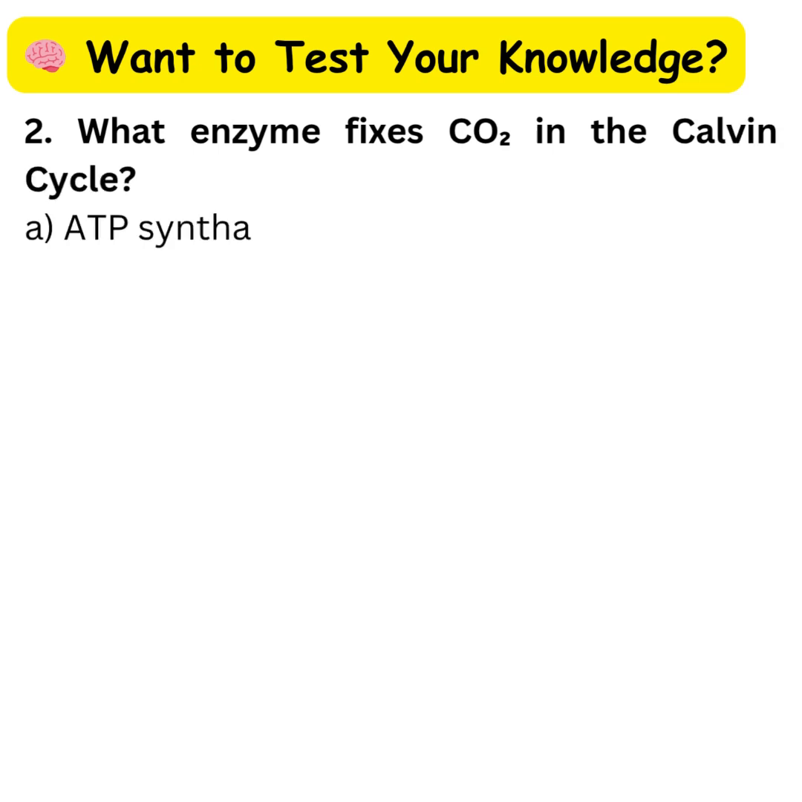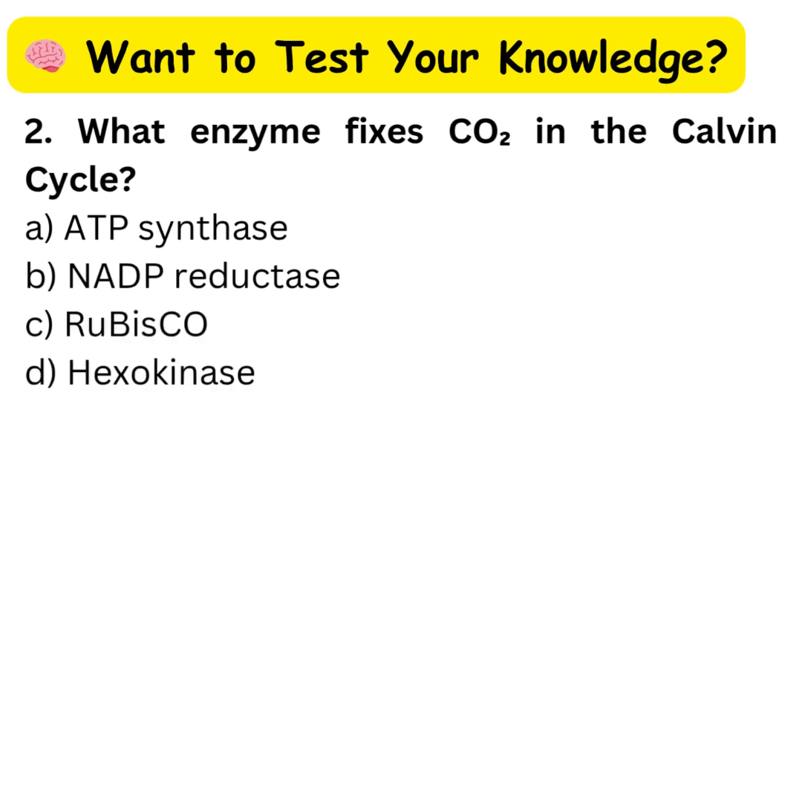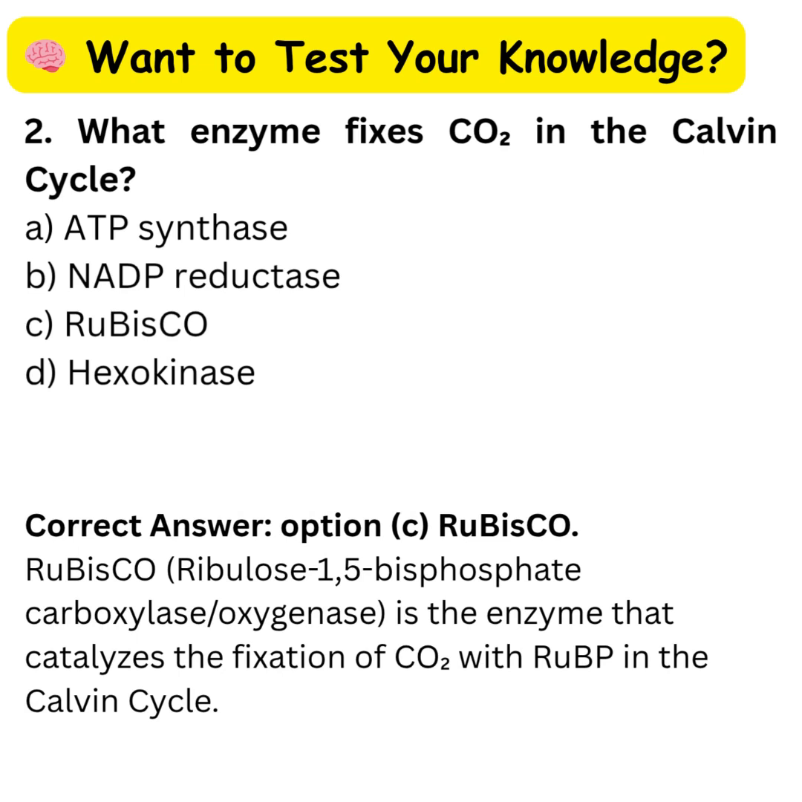Question 2. What enzyme fixes CO2 in the Calvin cycle? A. ATP synthase. B. NADP reductase. C. Rubisco. D. Hexokinase. Correct answer: option C, Rubisco. Rubisco, ribulose 1,5-bisphosphate carboxylase oxygenase, is the enzyme that catalyzes the fixation of CO2 with RuBP in the Calvin cycle.